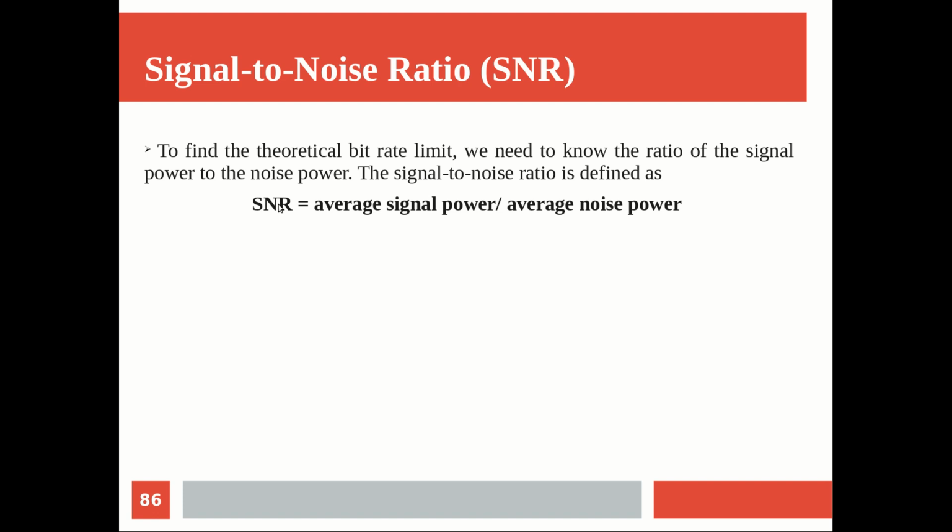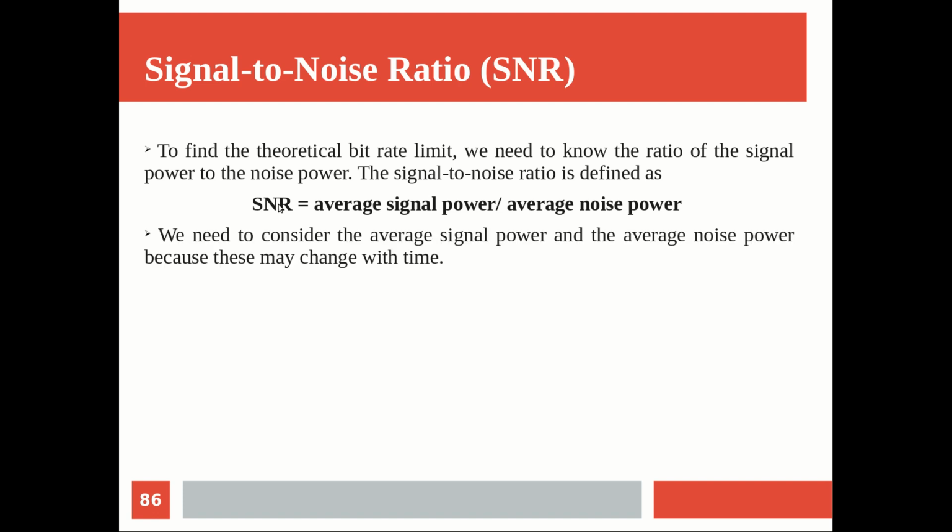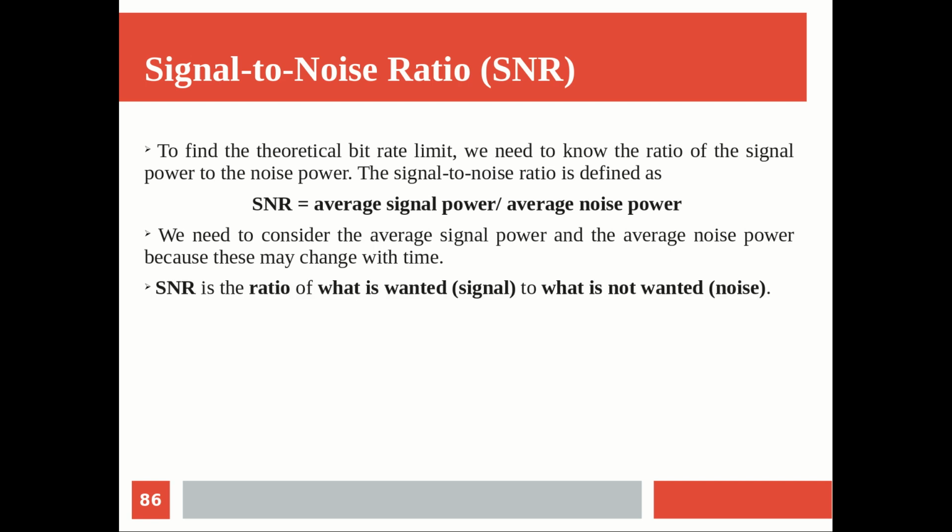So it is clear, right? Average signal power divided by average noise power. We need to consider only the average signal power and average noise power, because they may change with time. For a given period of time, the value you calculate for signal and noise will be entirely different from what you calculated some 5 minutes back. So take some set of values and take the average. That will be a clear indication of the average signal power and noise power.